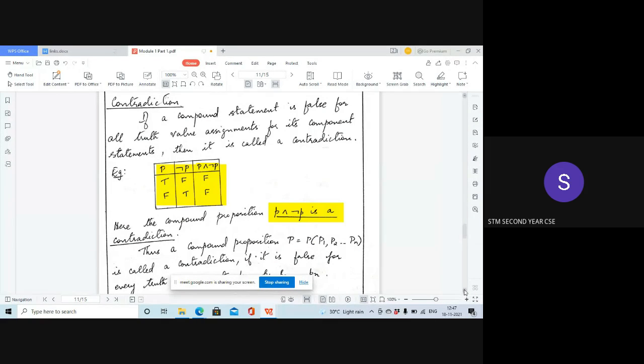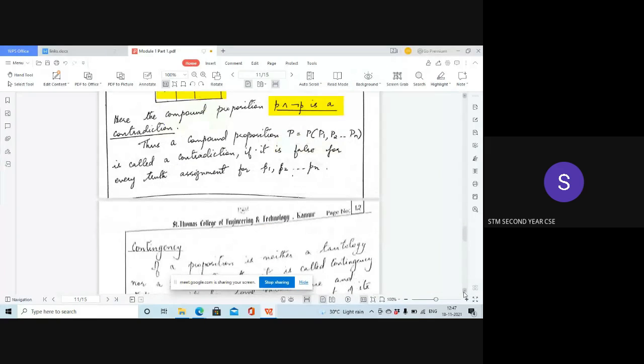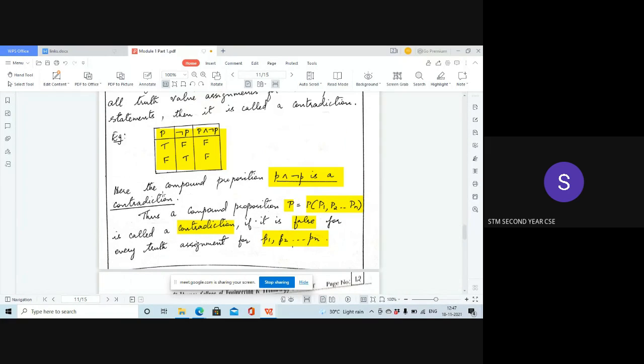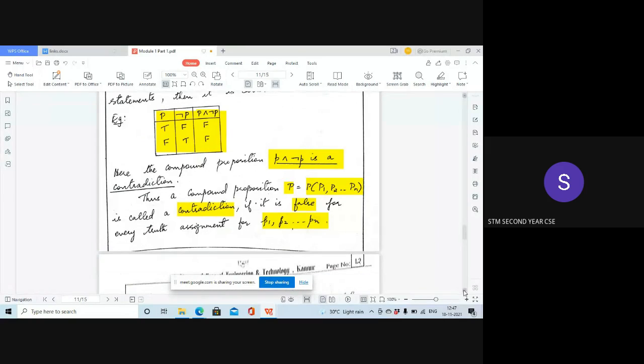Okay. Then next. So here we have generalized it. Suppose there is a proposition P, which is a combination of its component propositions P1, P2, etc., Pn. It is called a contradiction when it is false for all the truth value assignments of its component propositions. These component propositions are what is written in these columns. Here we have only 2 columns since there is only a single variable, but there can be around 10 to 15 columns, so it becomes more complex for bigger problems.